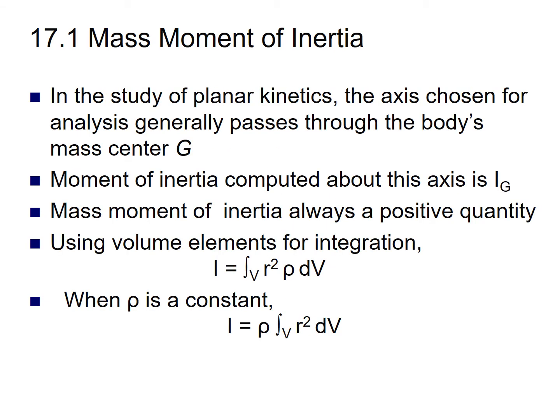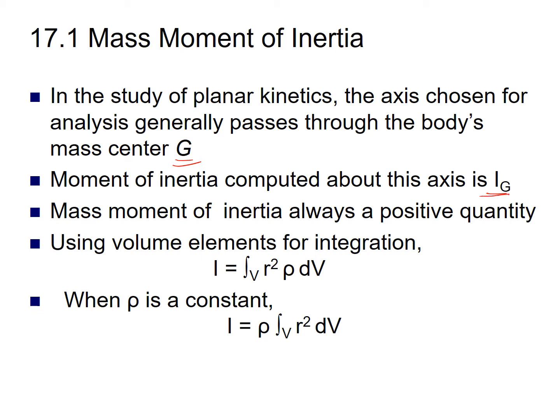Generally, when we study planar kinetics, the axis about which we have to find the mass moment of inertia is normally passing through the mass center G. So the mass moment of inertia computed about that axis is Ig.